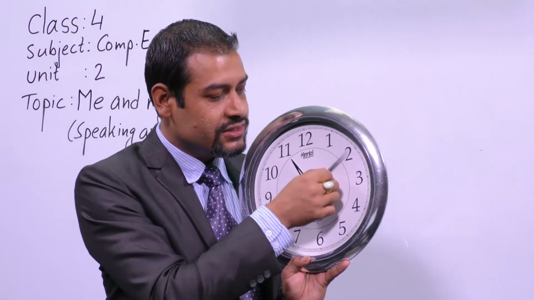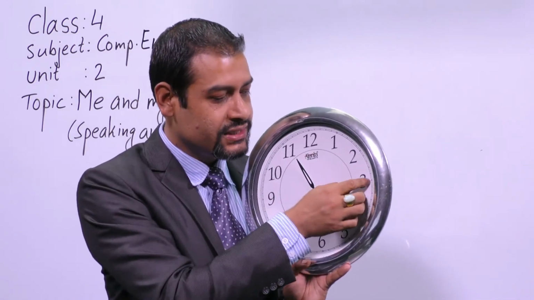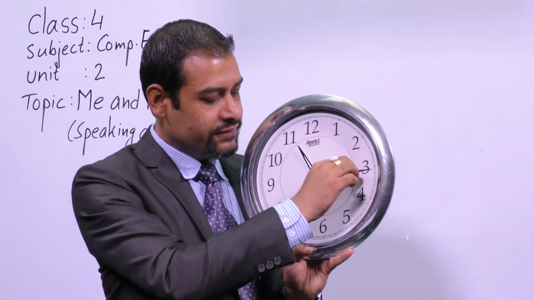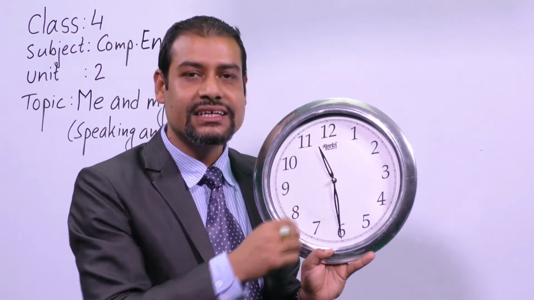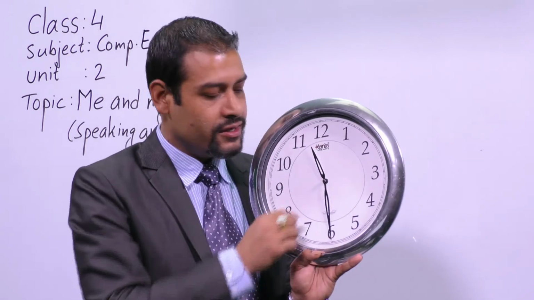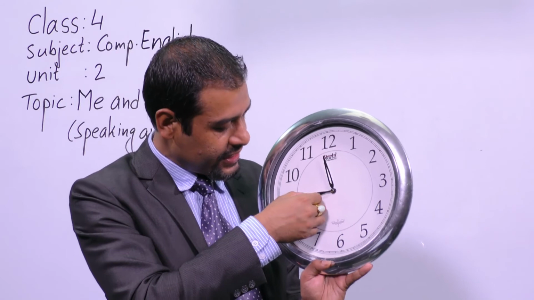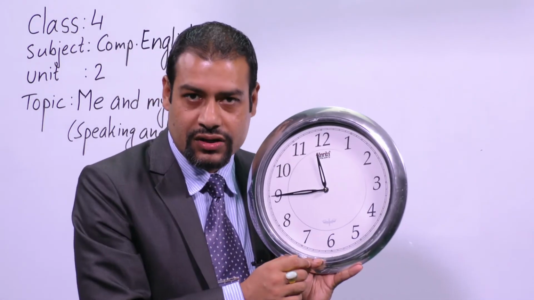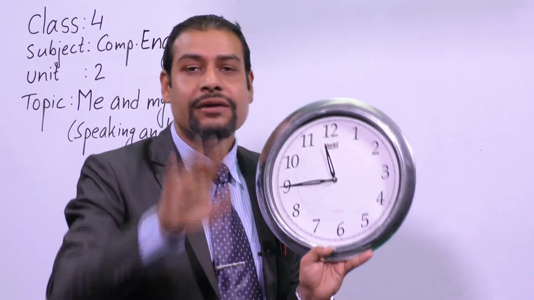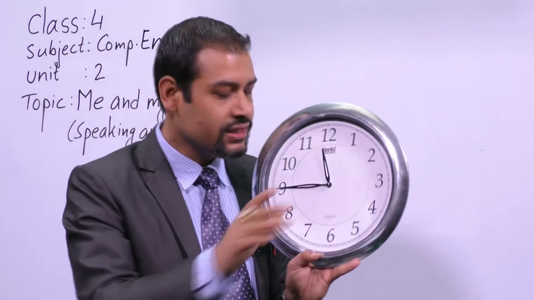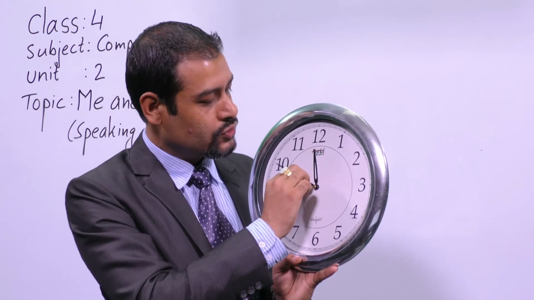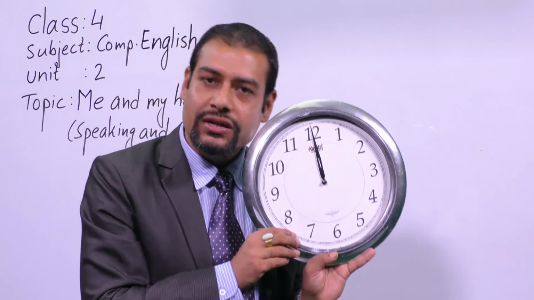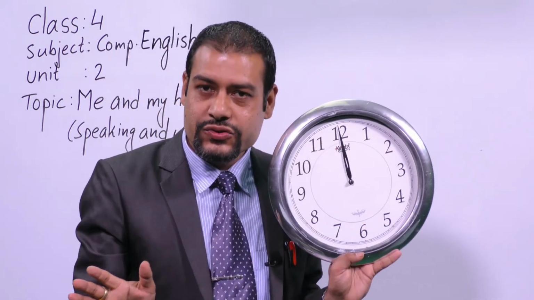All right. If it comes here to 15, you can say a quarter past 11. If it comes to 6, you can say half past 11. And if it comes to 45 minutes, number 9, then you can say quarter to 12 o'clock. Quarter to 12 o'clock means 15 minutes is remaining to be 12 o'clock. If it goes like this, and if it reaches here, now it becomes 12 o'clock. Is it clear, dear students?